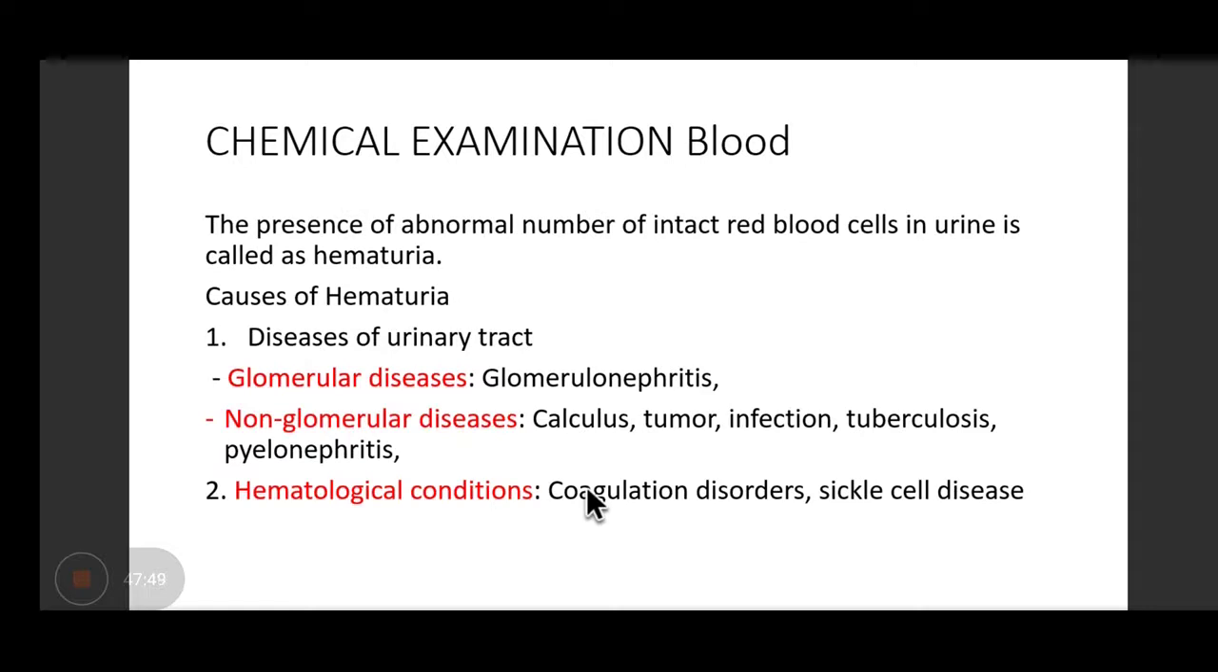Okay, so there can be some instances when blood is present in urine and intact red blood cells are found, which is known as hematuria. The various causes can be glomerular diseases, non-glomerular diseases, or hematological conditions.